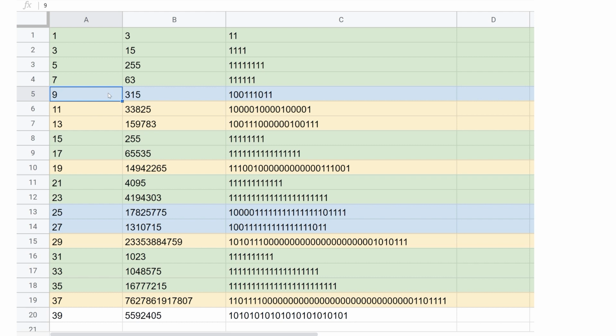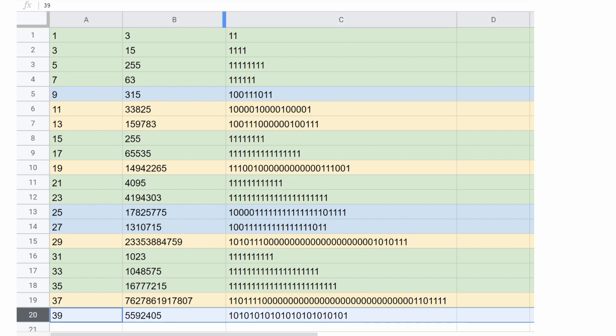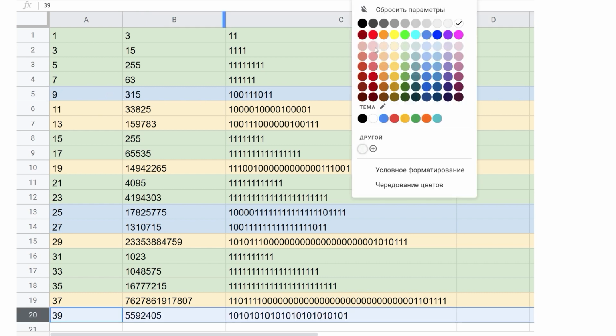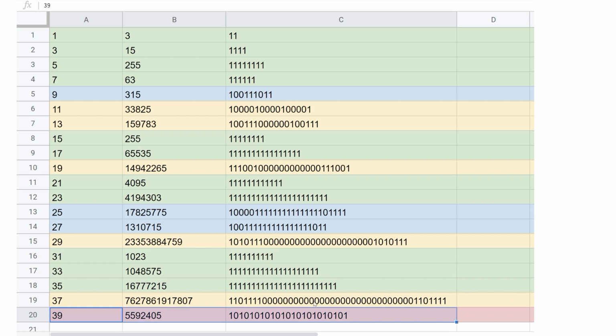So we've divided those numbers into 3 groups, but there is one more, and it has a very special form of ones and zeros. So let's mark this number in red. And this is the number I've chosen for this video. So we've divided those numbers into 4 different types. I don't know if there are any other types, but I found something else interesting.